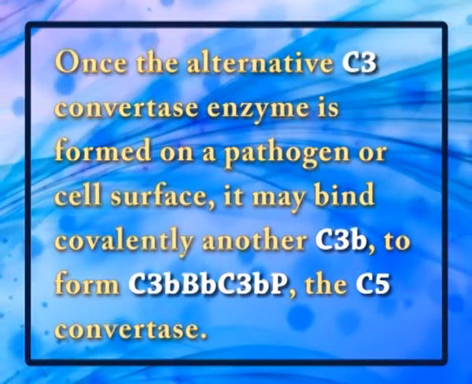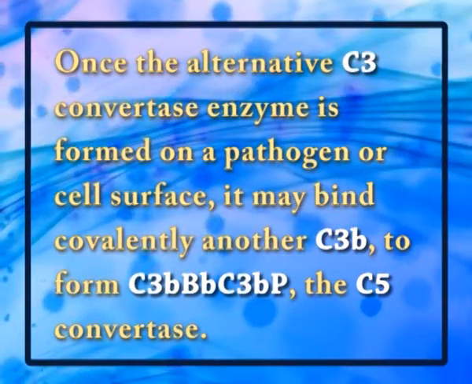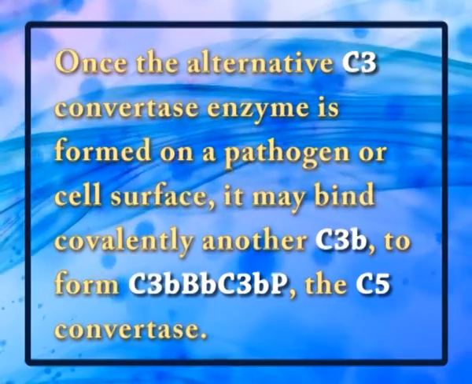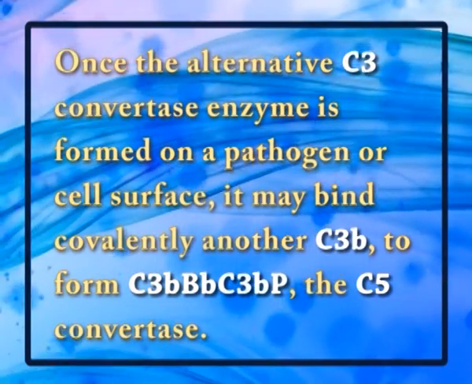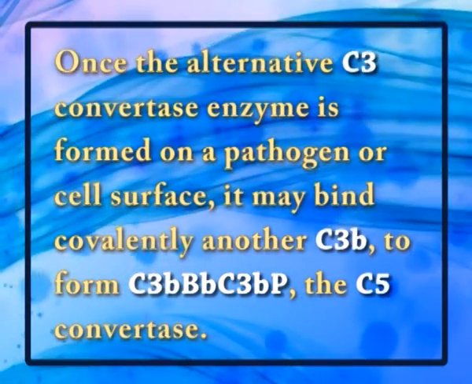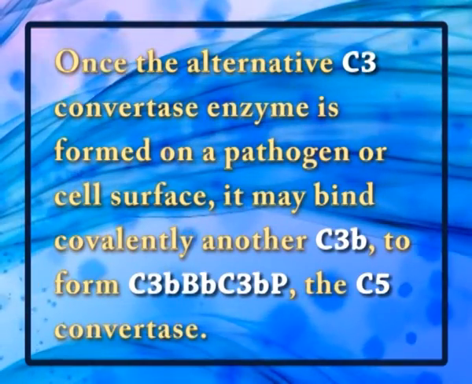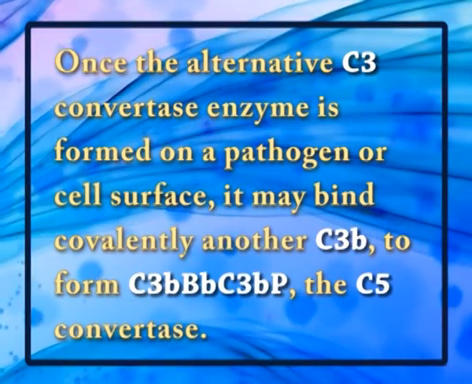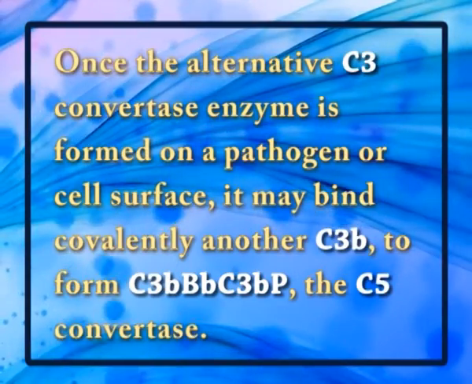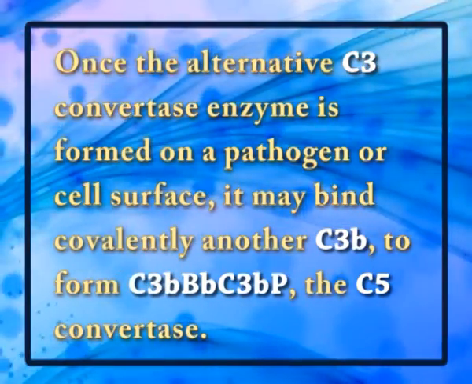Once the alternative C3 convertase enzyme is formed on a pathogen or surface, it may bind covalently another C3b to form C3bBbC3b, the C5 convertase. This enzyme then cleaves C5 to C5a, a potent anaphylatoxin, and C5b.